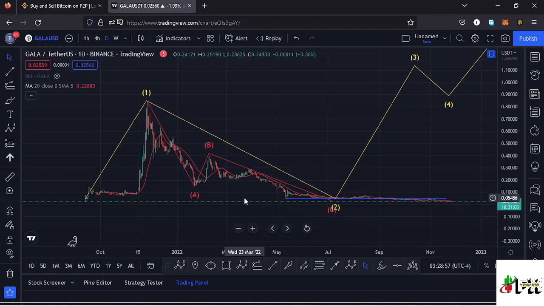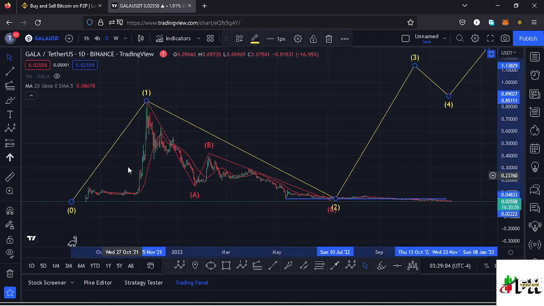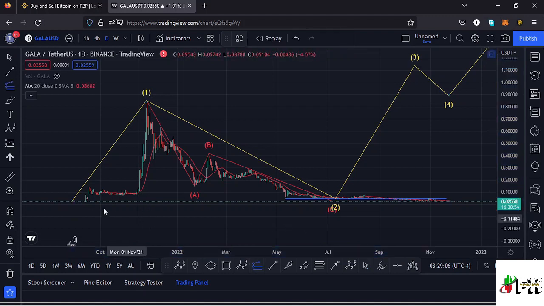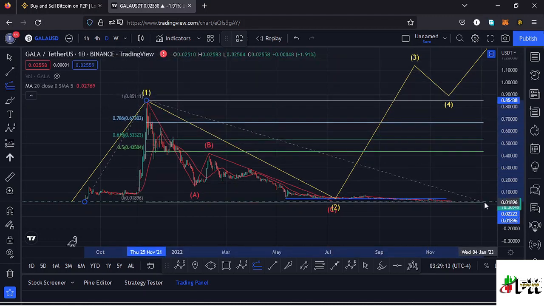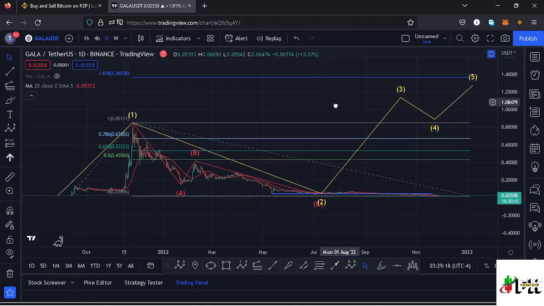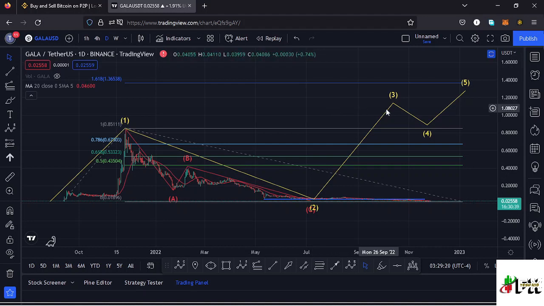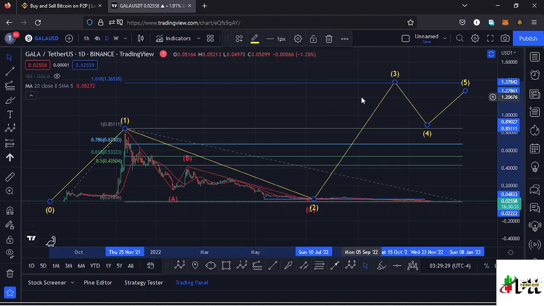And assuming that the low for that higher Elliott wave count 2 is in, we can sketch out a minimum target area to the upper side in the formation of that higher Elliott wave count 3 by connecting the trend-based Fibonacci from the low of the first wave down there to the high of that wave 1, then dragging the fibs to the low of the second wave, and that gives me a minimum target area to the upper side at the fib level 1.618, and that is at around the $1.36 mark, and that is the minimum that I would expect Gala games to do in the next bull market, and I would expect it to get back to above the $1.36 mark in the next bull market.